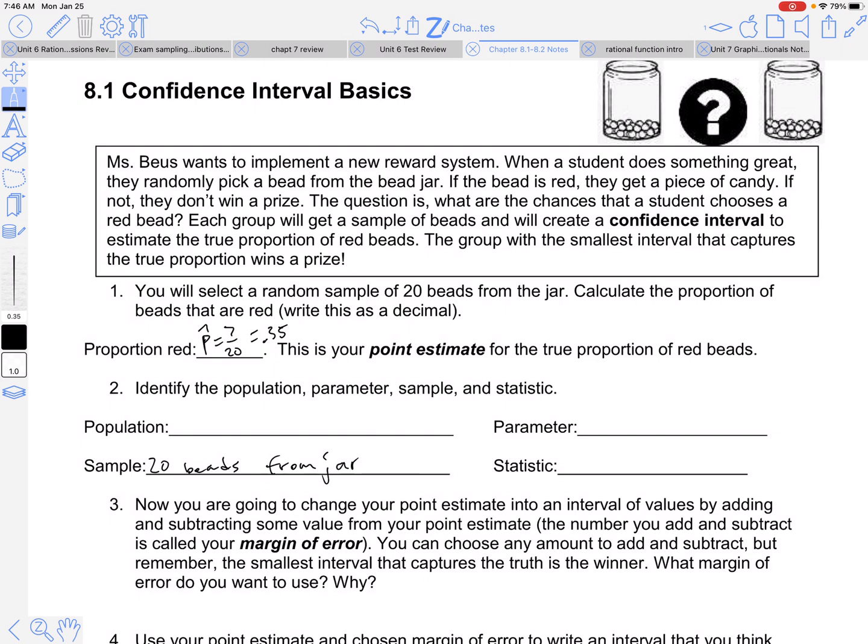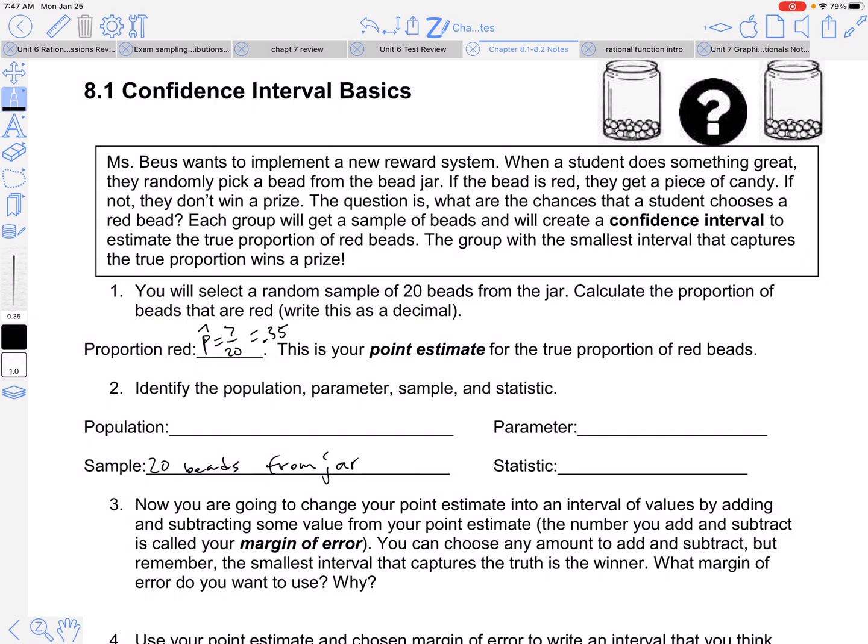What was the proportion of red beads in this big jar that I had? We ran out of time, so I didn't make them all have a random sample of 20 beads. We just had a class random sample of 20 beads, which did throw off the activity a teeny bit, but we're still going to go through this, imagining that you all took your own individual sample.